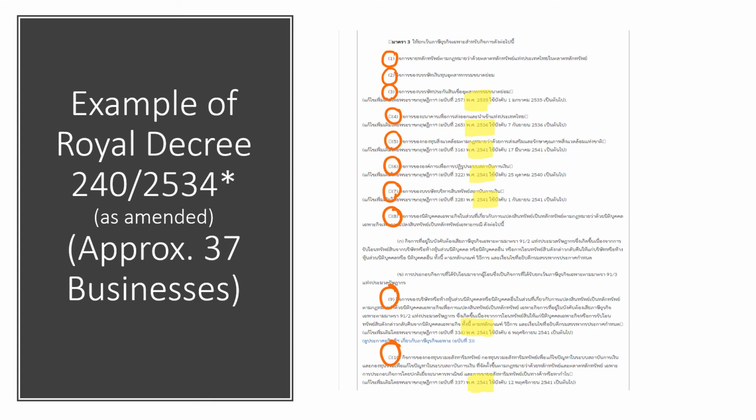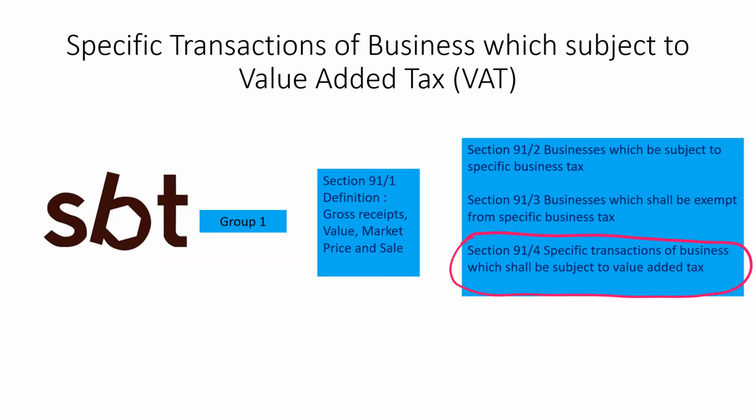So they are exempted from specific business tax. I think to date there are around 37 organizations that operate this way and are exempted from the specific business tax under the law of Thailand.